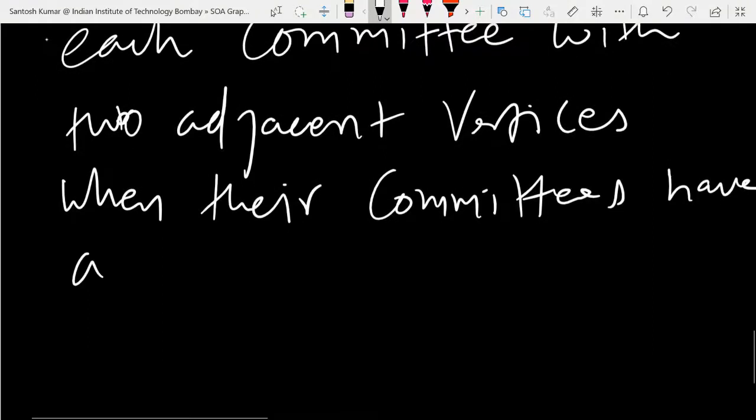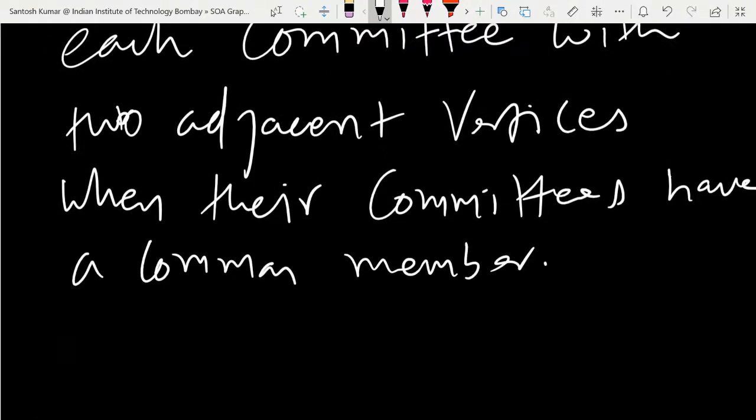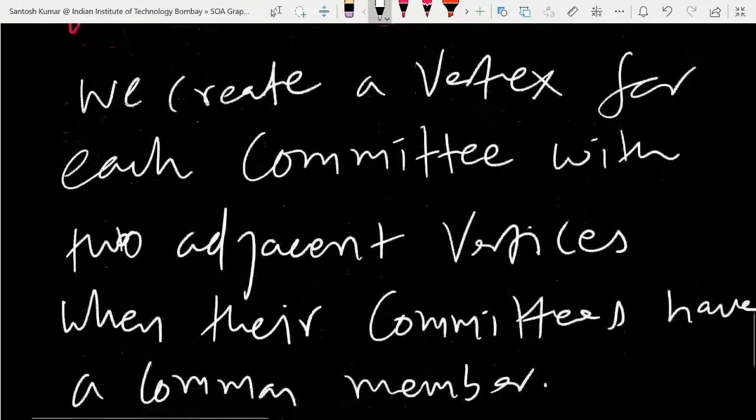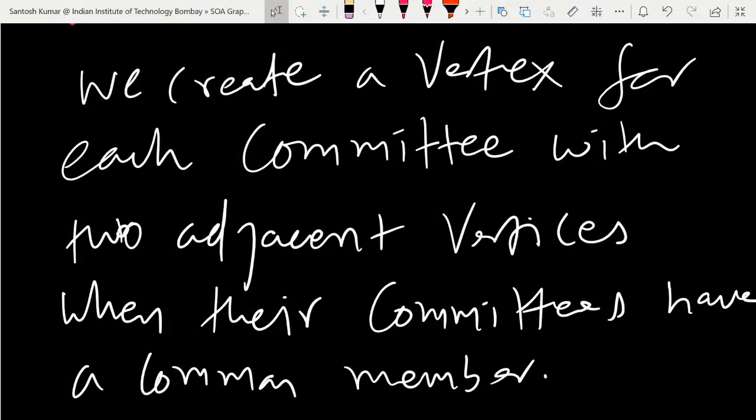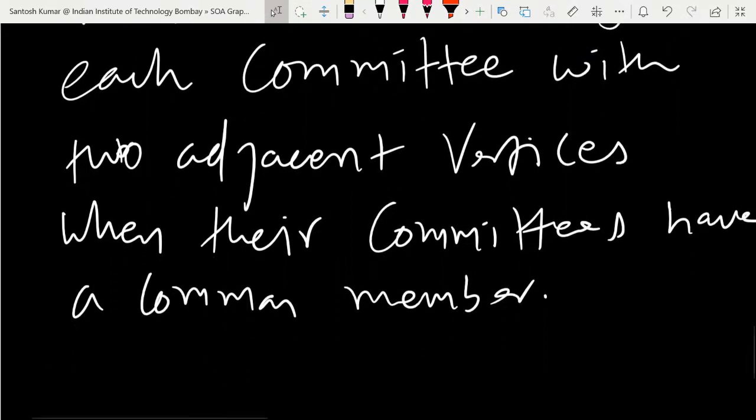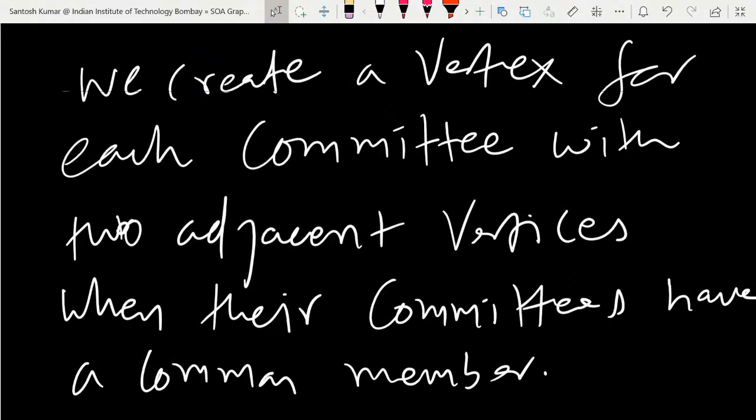Suppose we have 10 committees, so we will have 10 vertices, and we make an edge between two vertices if the two committees have a common member. If they do not have a common member, you do not need to make the edge; you don't need to join the two vertices.